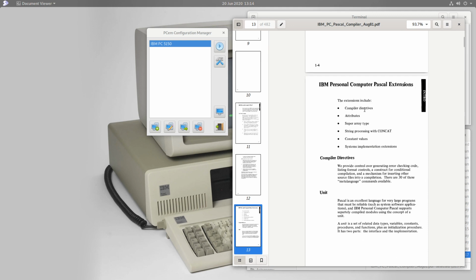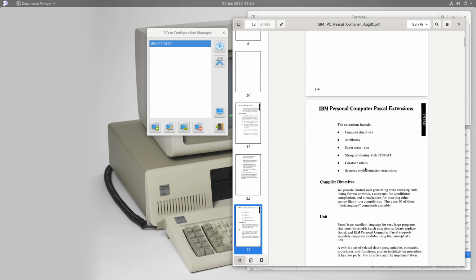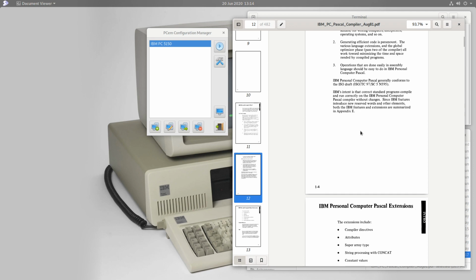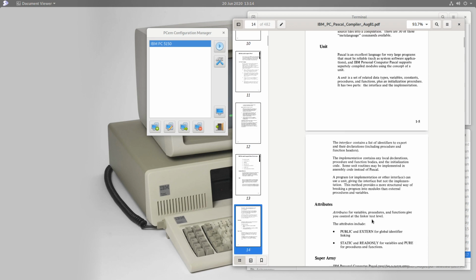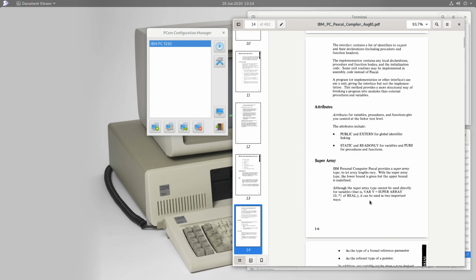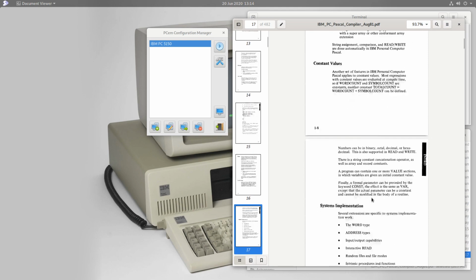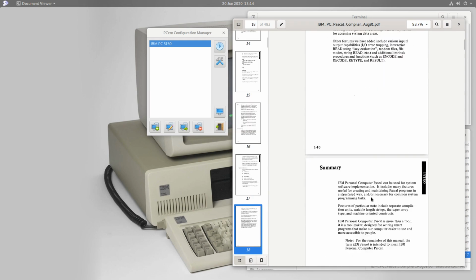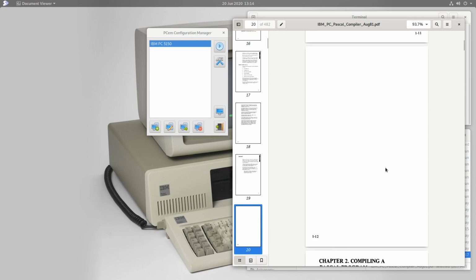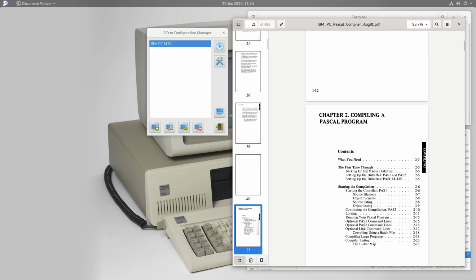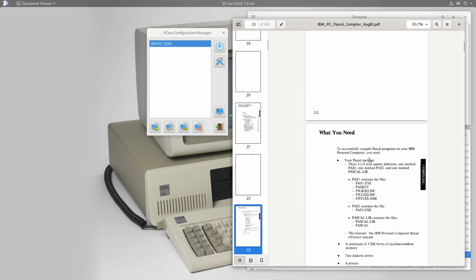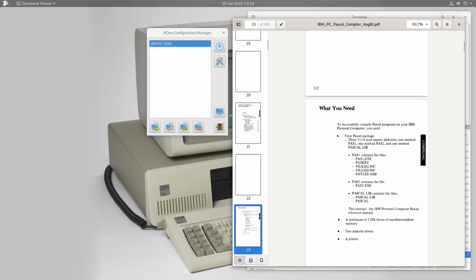So there are some additions that IBM has added to the Pascal language, and those are useful when you want to get into this more systems type of programming. I don't know if we will get to that today. So I think we'll just start with the beginning. Here's a summary of the goals. We'll just try and get a hello world program running to start with.